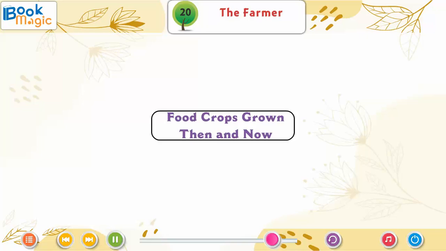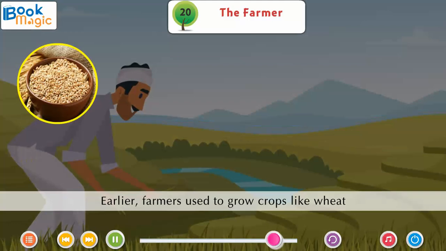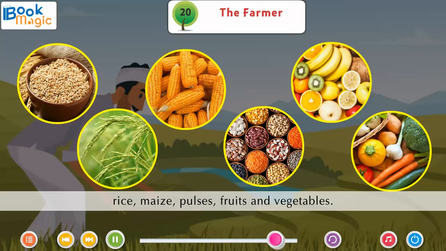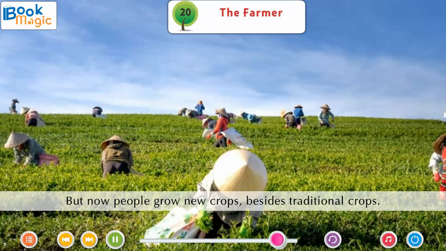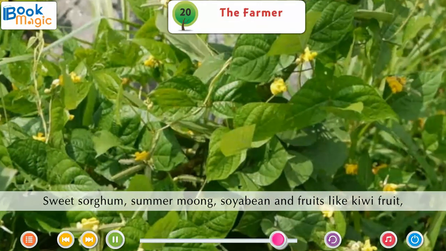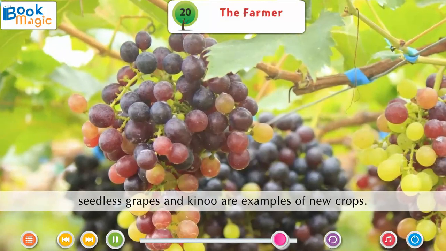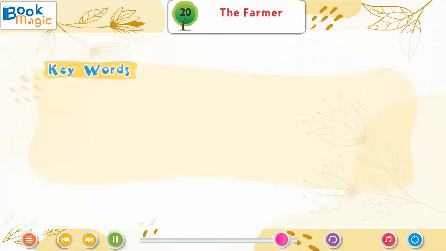Food crops grown then and now. Earlier, farmers used to grow crops like wheat, rice, maize, pulses, fruits, and vegetables. But now people grow new crops besides traditional crops. Sweet sorghum, summer moong, soya bean, and fruits like kiwi fruit, seedless grapes, and quinoa are examples of new crops.